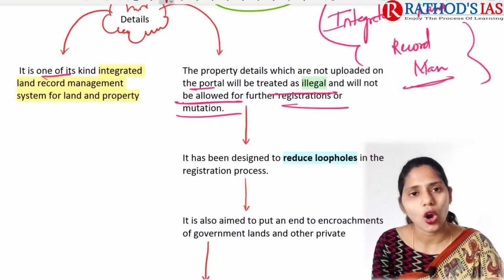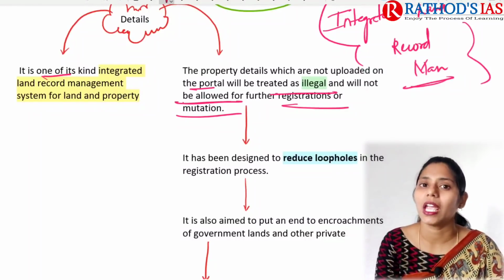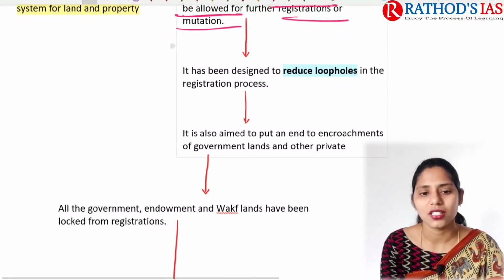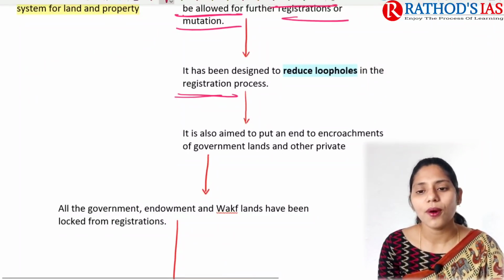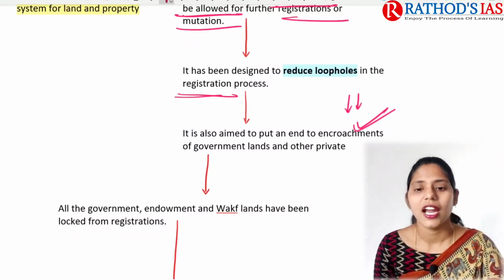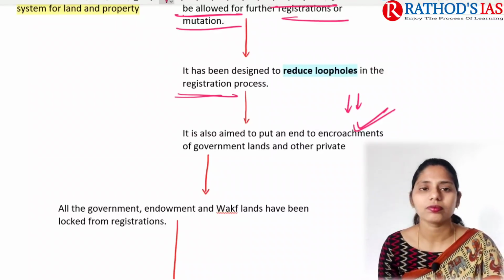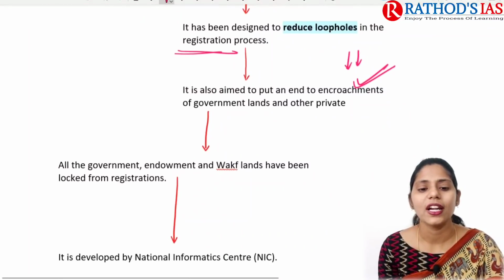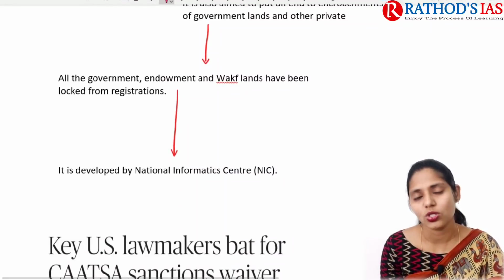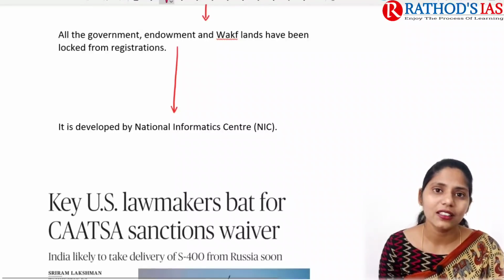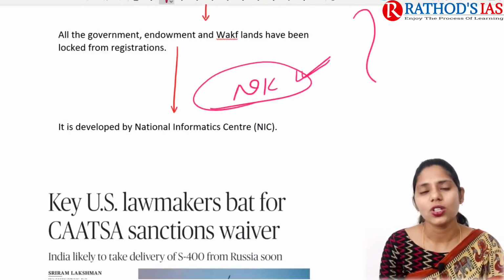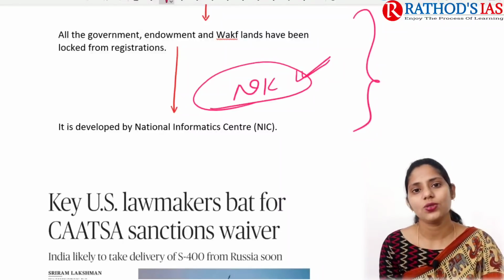This is why the Telangana state government came up with this type of land portal, mainly to reduce loopholes in the registration process. The important aim of this Dharani portal is to end encroachments of government lands as well as other private properties. All the government, endowment and waqf lands have been landlocked under this registration. This Dharani portal was mainly developed by NIC, National Informatics Center. So these are some important things that you need to remember.